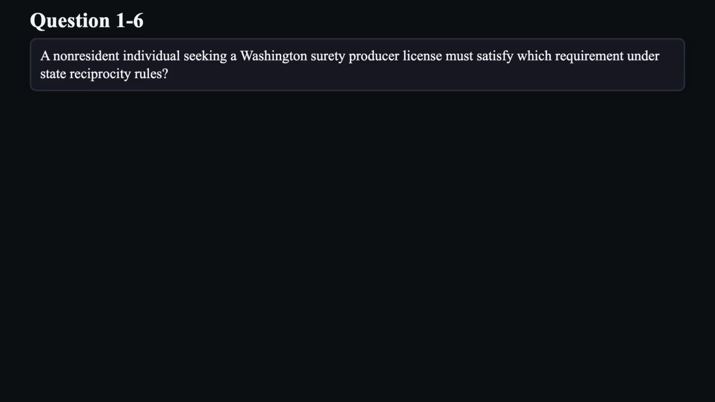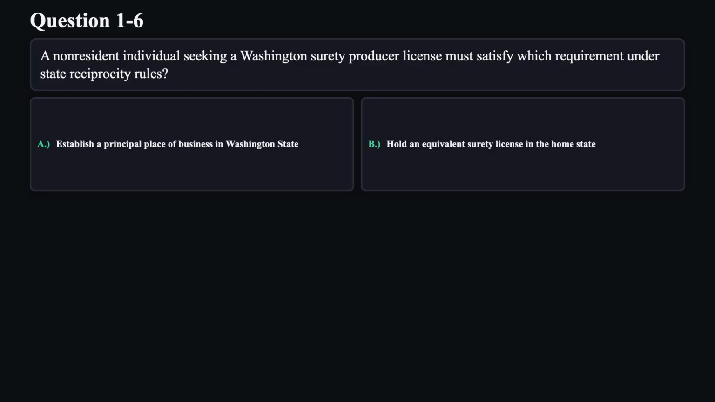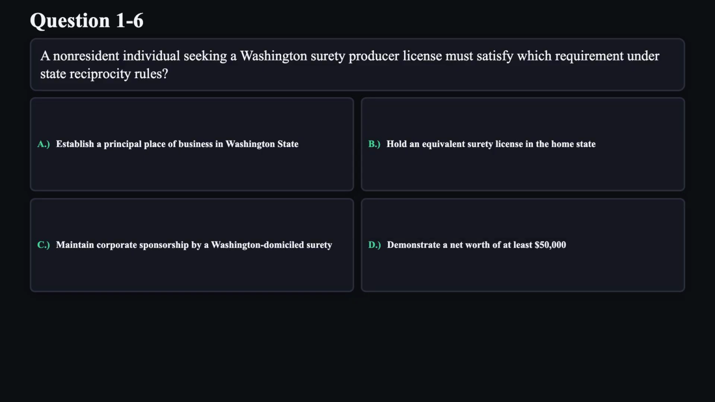Question 6. A non-resident individual seeking a Washington surety producer license must satisfy which requirement under state reciprocity rules? A. Establish a principal place of business in Washington state. B. Hold an equivalent surety license in the home state. C. Maintain corporate sponsorship by a Washington domiciled surety. D. Demonstrate a net worth of at least $50,000.